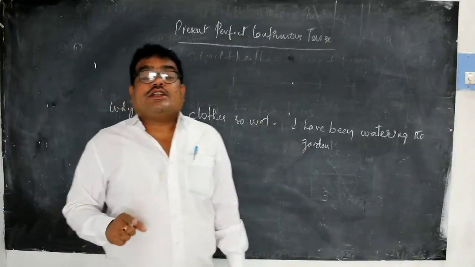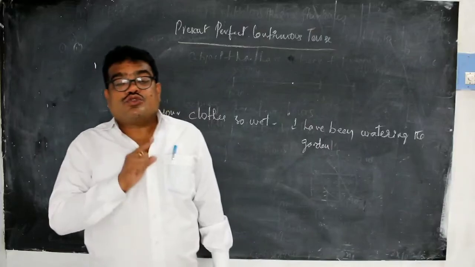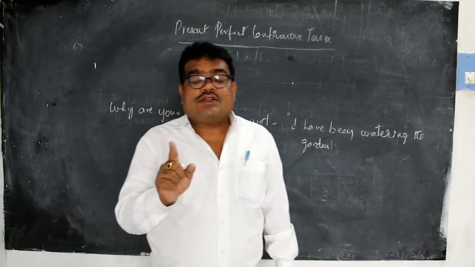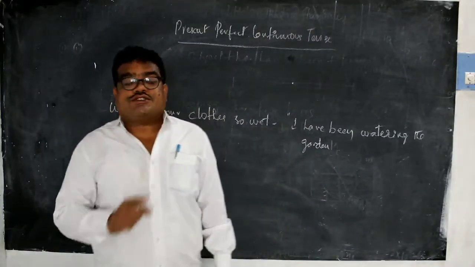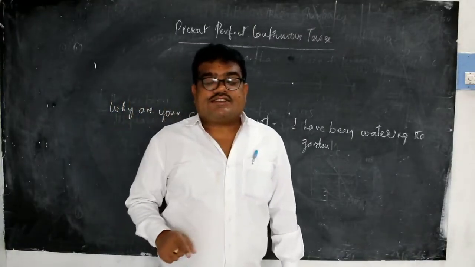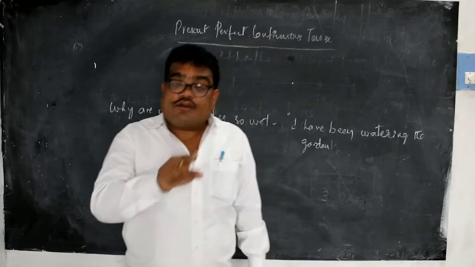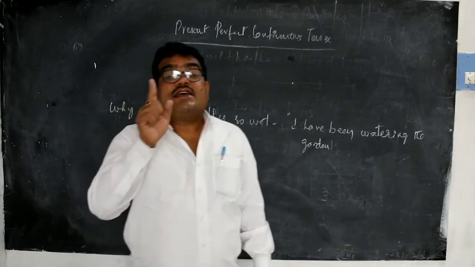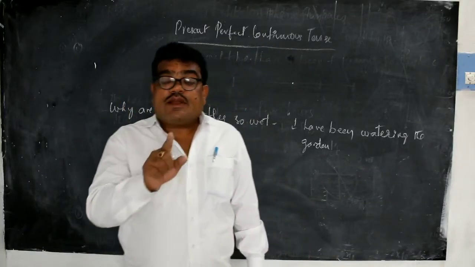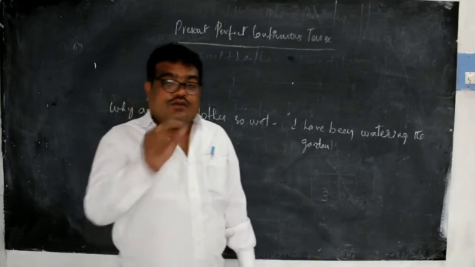The present perfect continuous tense is also used for an action which is already finished. In such cases, the continuity of an activity is emphasized as an explanation of something. For example,